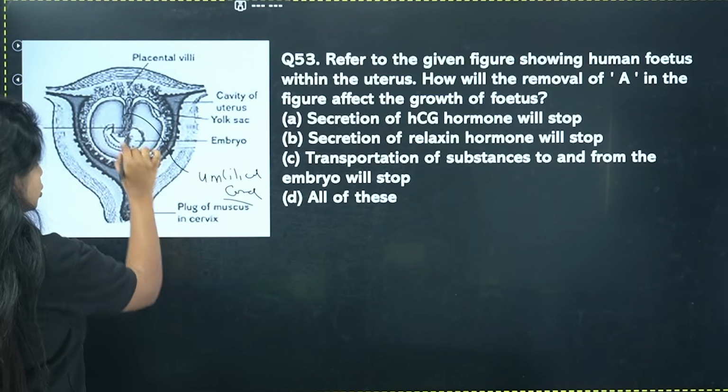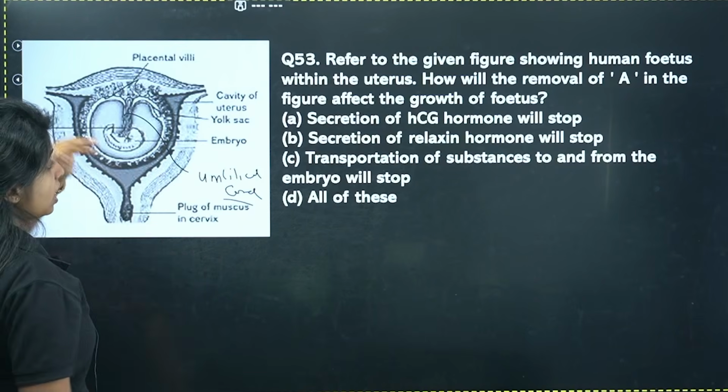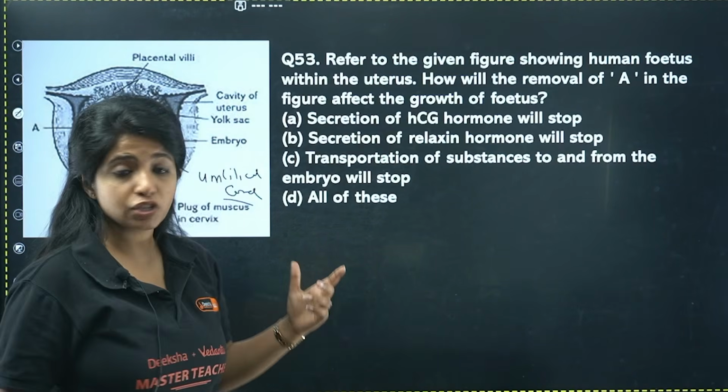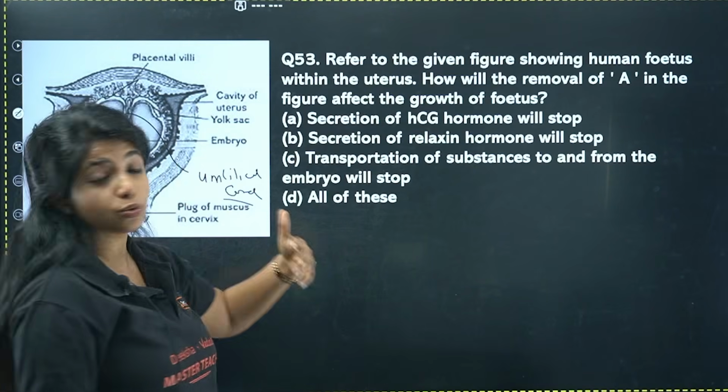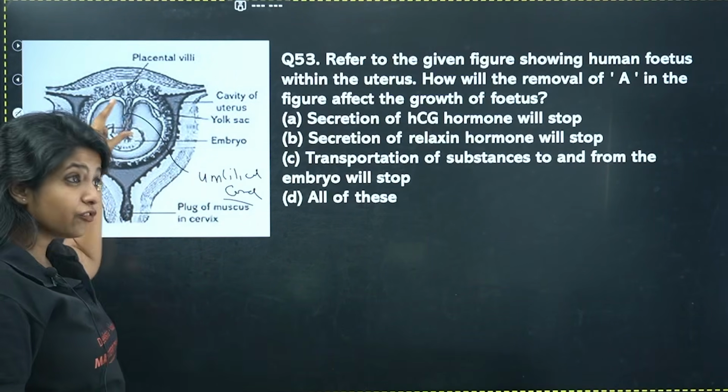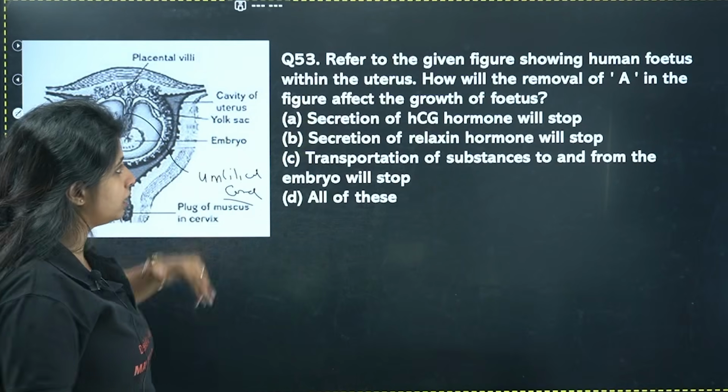Umbilical cord, which is a connection link between the placenta and the fetus. What does it do? It is there for transportation of things, right? So if that thing is not there, if A is removed, what is going to be the effect on the growth of the fetus? That is the question. So first identify it, first know its function, and then look for the answer.